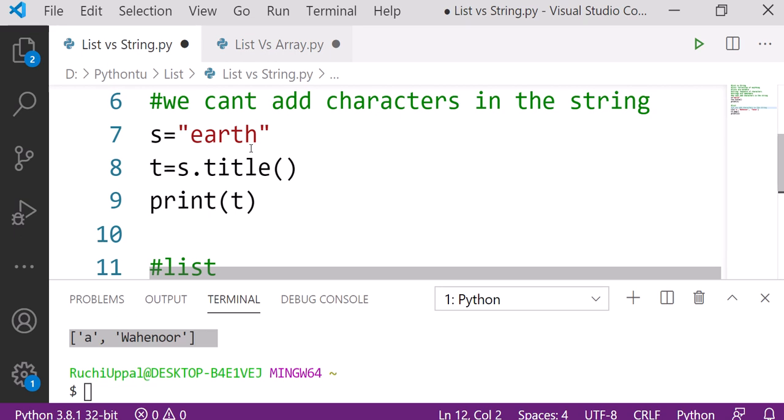I hope the concept of list versus string is clear to you. We are comparing things one by one. Last time we read about list versus array. Now we are talking about list versus string.